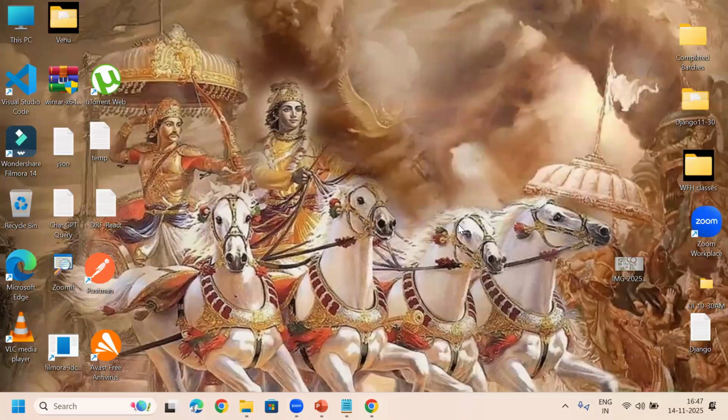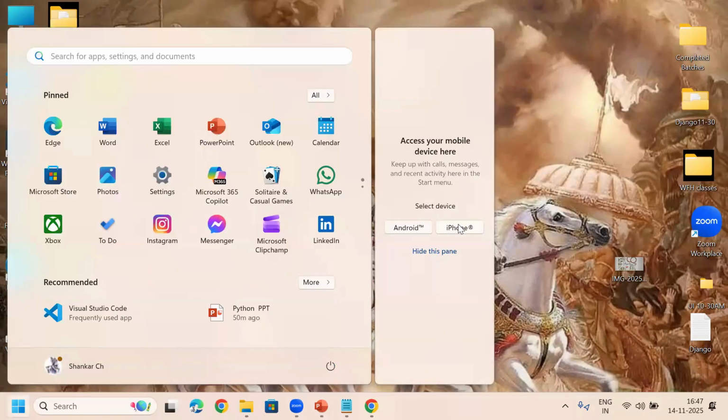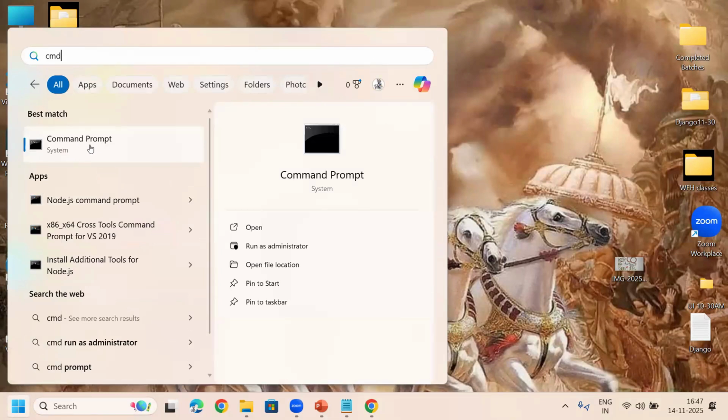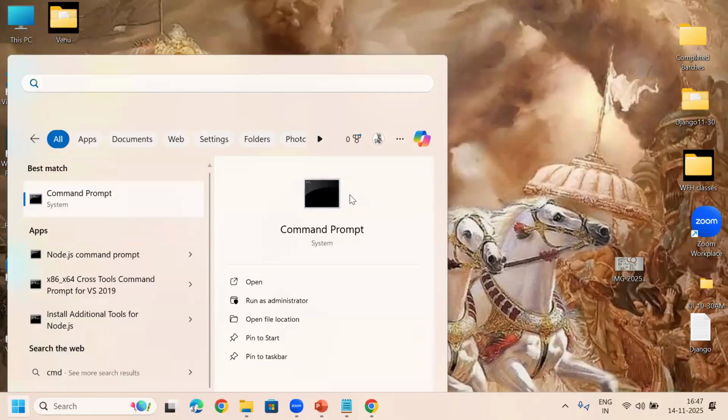Now, after download and installation, we have installed the Python software. Now, how to check whether the Python software is installed in our laptop or desktop, whatever it may be? How to check here? You can open the command prompt. Search for CMD, just type CMD here and you can see Command Prompt. Click on this.